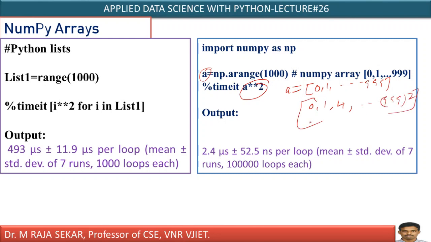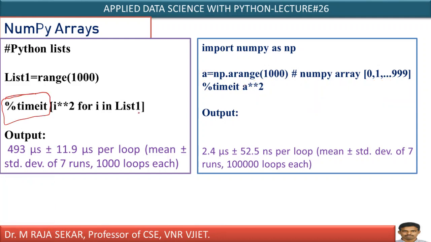Now, we will try to understand time complexity, or first, before understanding the time complexity, let me say a few points about our hero of the day. Which one is our hero of the day? This one is the hero of the day, percent timeit. What is the purpose of it? %timeit is an IPython magic function. I can say it is a magic function. It automatically calculates the number of runs required for your code. This is also known as a line magic in Python.